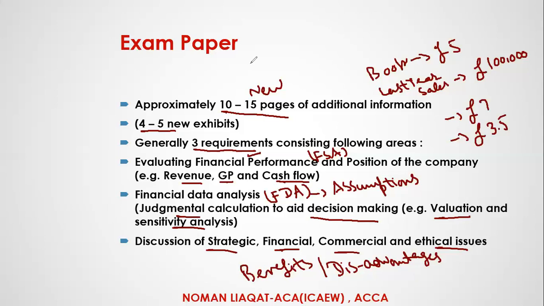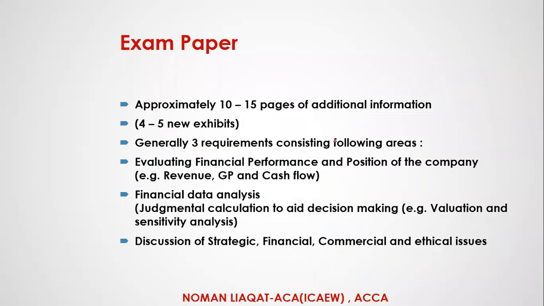If you are working in the public interest, it means you are working ethically. You are not just getting benefit from your company; you and the rest of the people are contributing towards the good of society, and you are also fulfilling your CSR, corporate social responsibility. That's why ethics are really important in all of the exams of ICAEW.